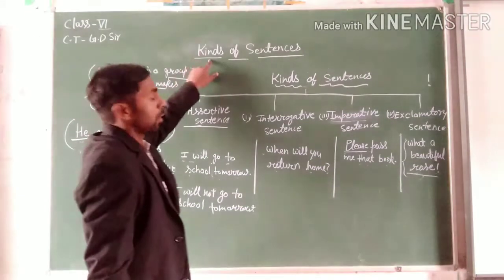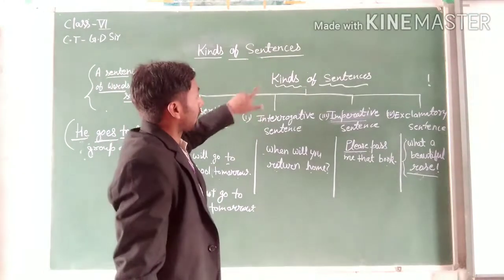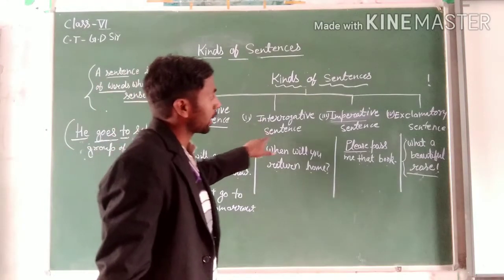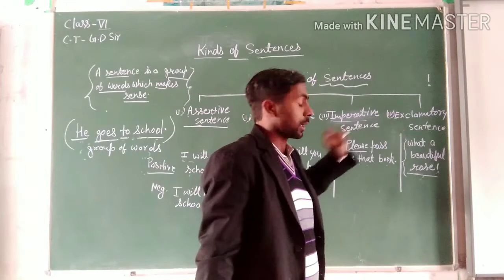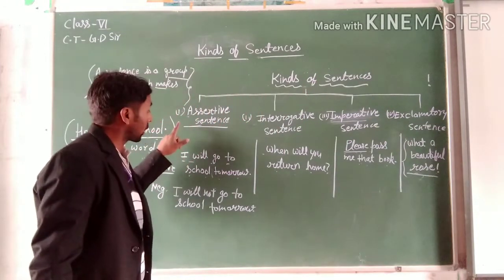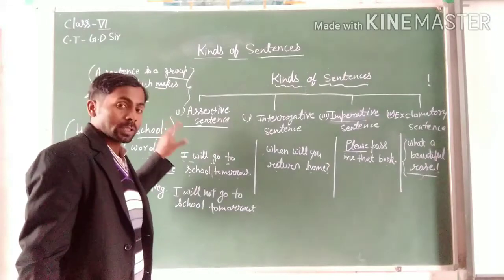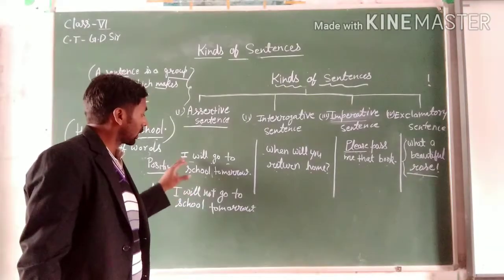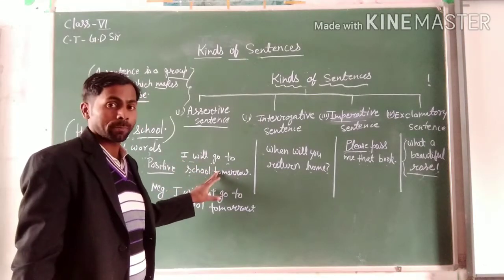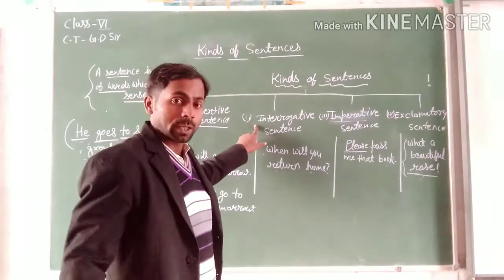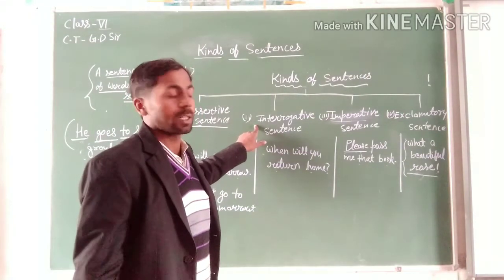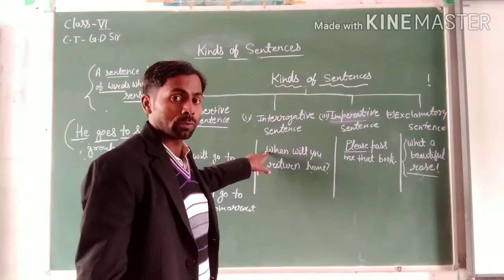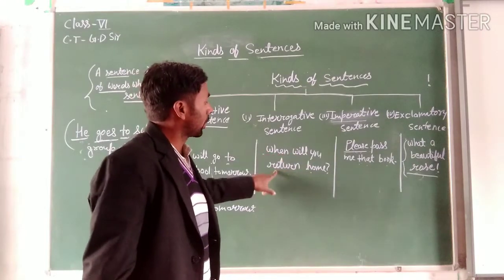Now we next learned about the kinds of sentence. There are 4 kinds of sentence: assertive sentence, interrogative sentence, imperative sentence, and exclamatory sentence. In an assertive sentence, a sentence that expresses a statement is called an assertive sentence, like I will go to school tomorrow. Interrogative sentence, a sentence that asks a question. It means someone will ask you, just like that, when will you return home?